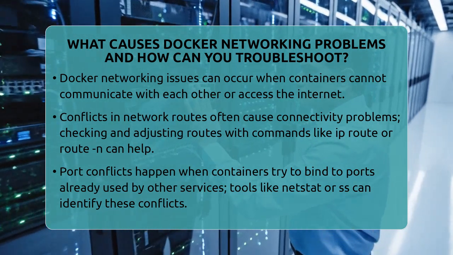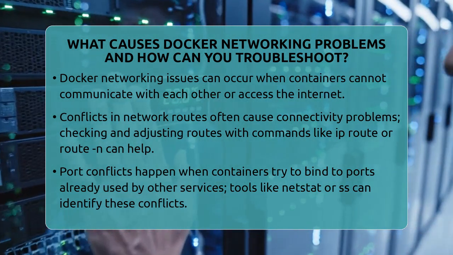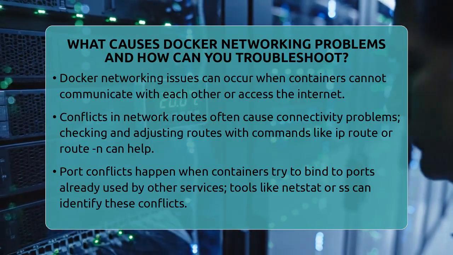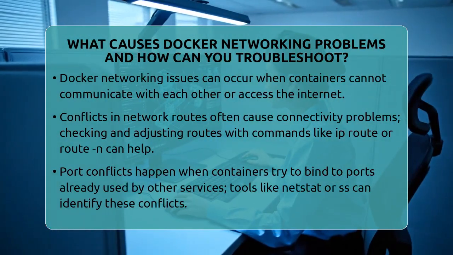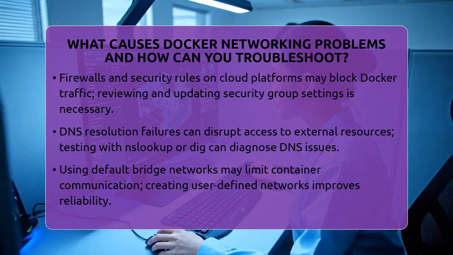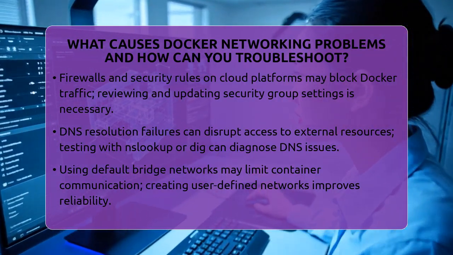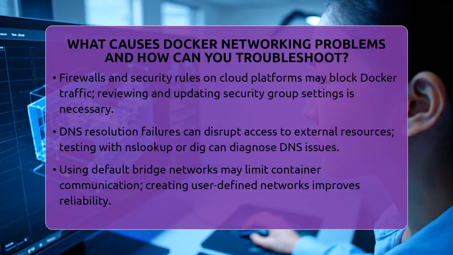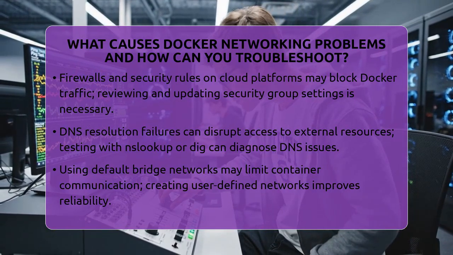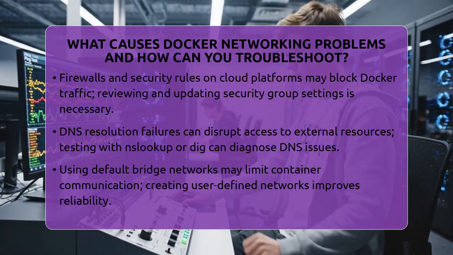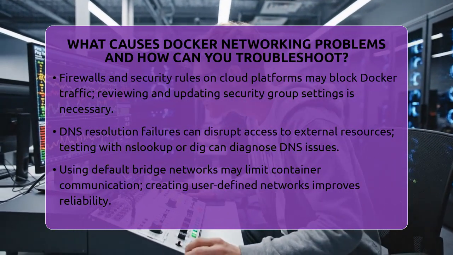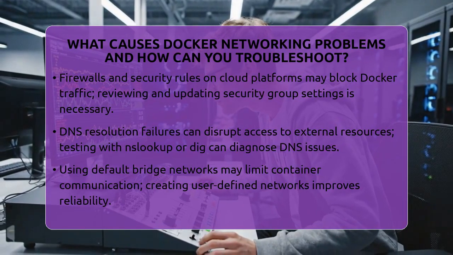Port conflicts are another frequent issue. When a container tries to bind to a port already used by another service on the host, it can't expose its service properly. Using docker port or tools like netstat and ss helps identify which ports are in use. Changing the container's port mappings or stopping conflicting services can solve this problem.